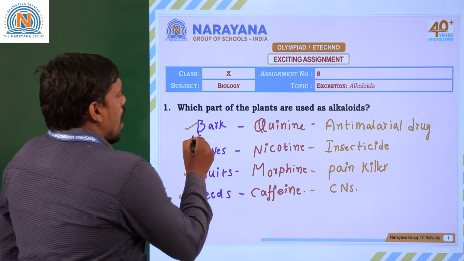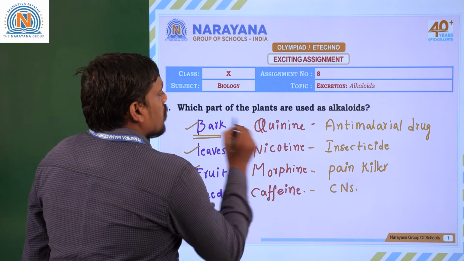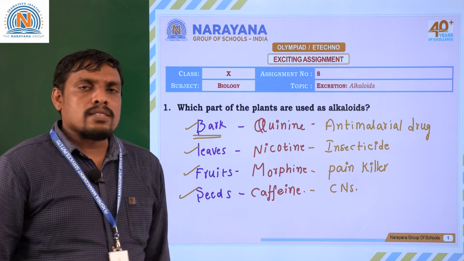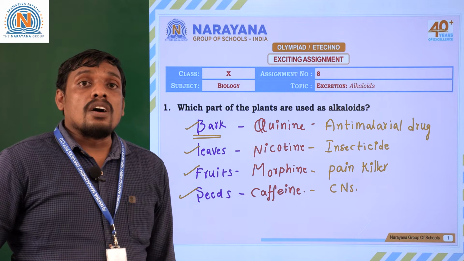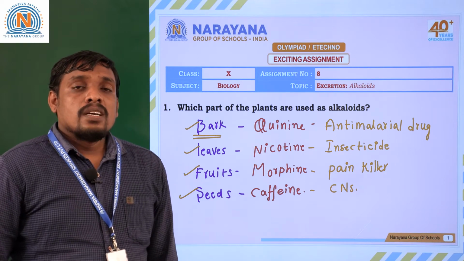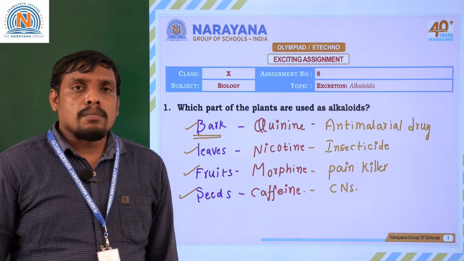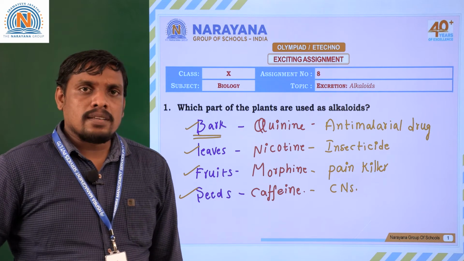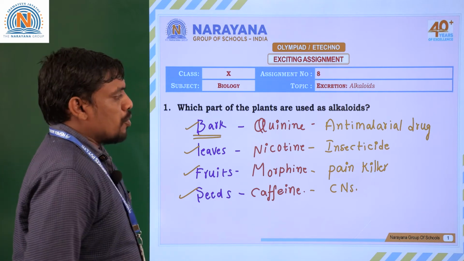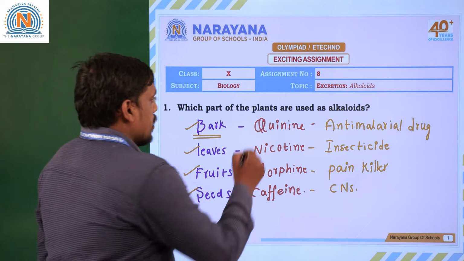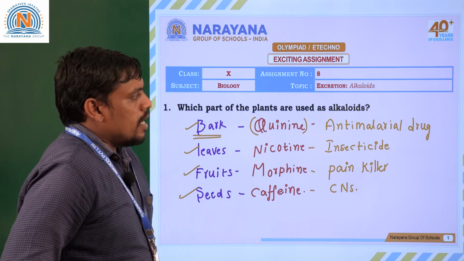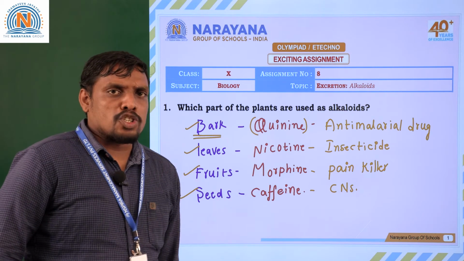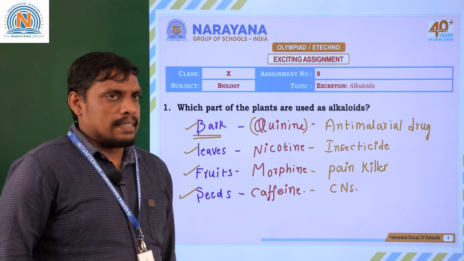You know that the bark of the Cinchona officinalis plant, a medicinal plant, produces an alkaloid, namely quinine. Quinine is used in the preparation of anti-malarial drugs.